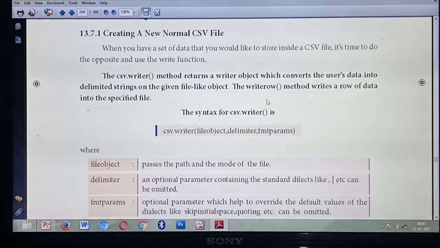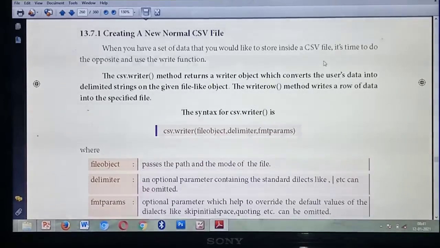So which file do you need to write? That means it will read the first line and write, then the second row, third row. Likewise, it will write row by row. Understood? So to write a CSV file, which method should you use? The csv.writer() method. The csv.writer() method will also return one writer object. What's the use of that writer object? It will convert the given user data into a particular delimited string.